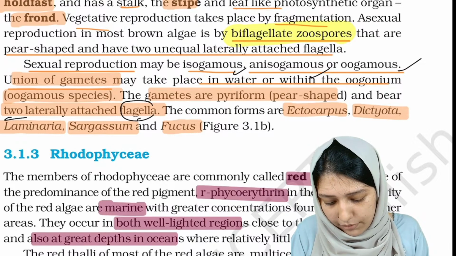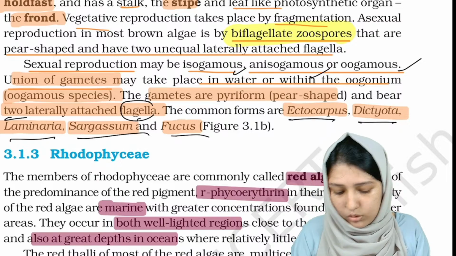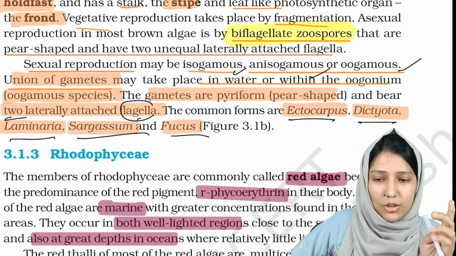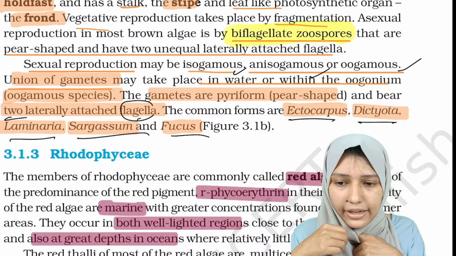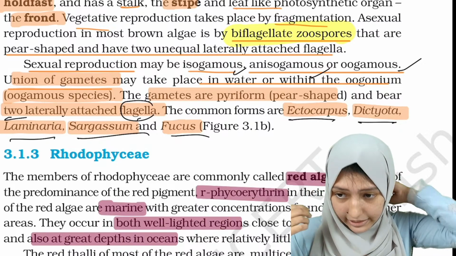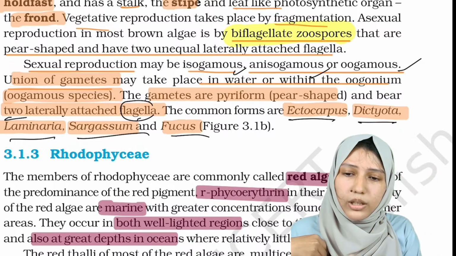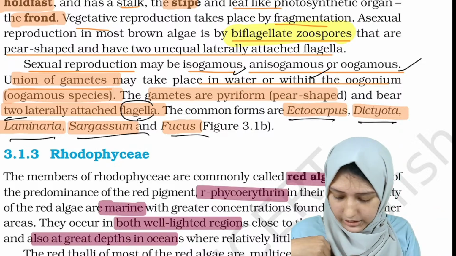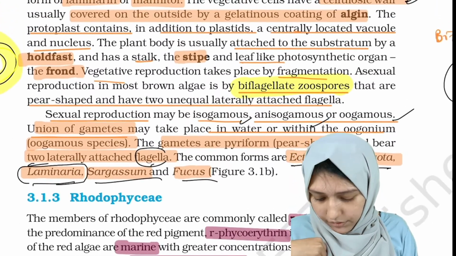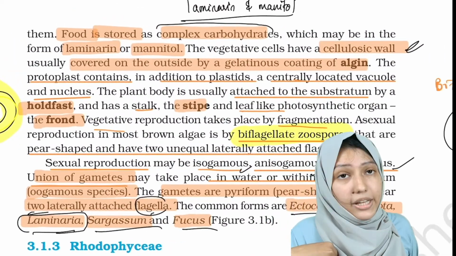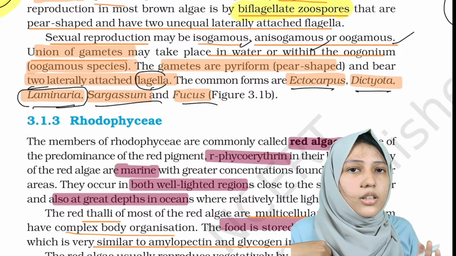Okay, now the common forms are Ectocarpus, Dictyota, Laminaria, Sargassum and Fucus. These examples you have to study. There is no other way, so you have to study these examples. Just remember this Laminaria, because of the Laminaria we can remember this. Okay. And Kelps is also an example of brown algae.